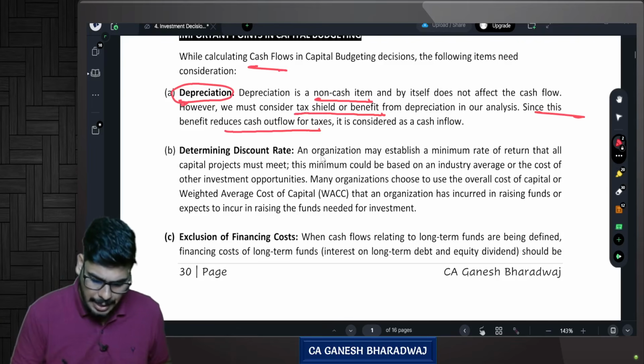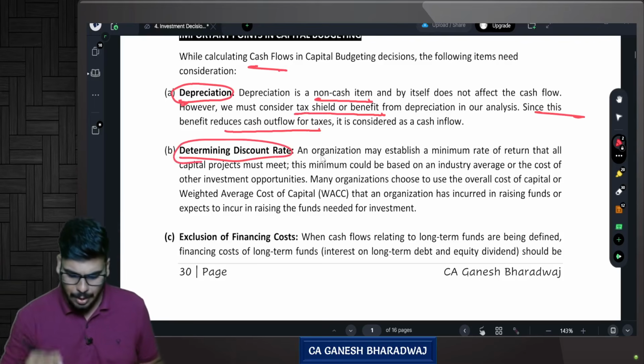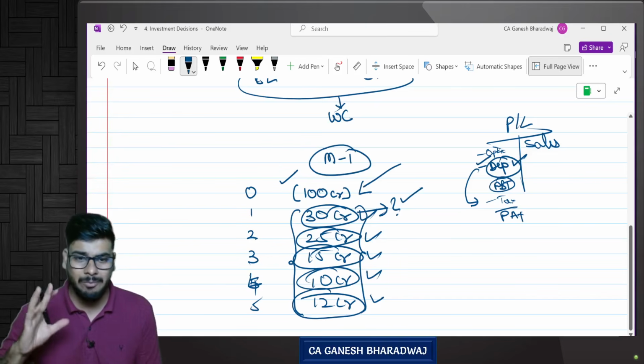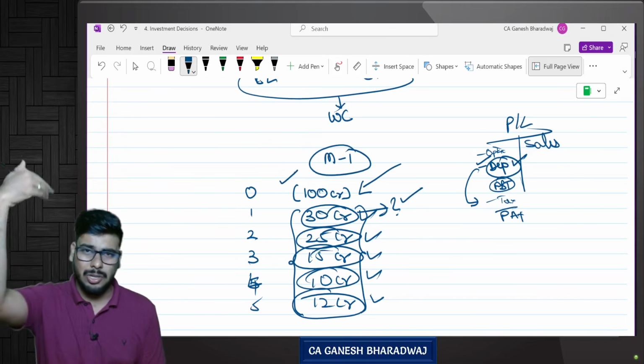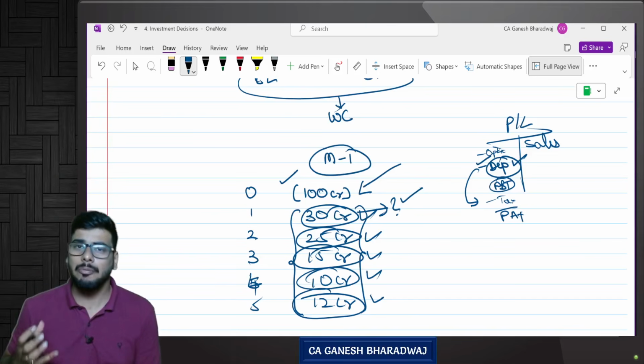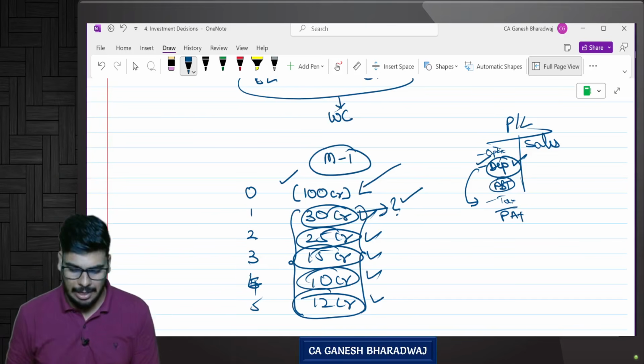Next, B, determining the discount rate. Now I told you this chapter involves what? Time value of money techniques. Yes. So not considering time value of money techniques, there are only two methods. Leave that. But the predominant portion of this chapter considers time value of money techniques.